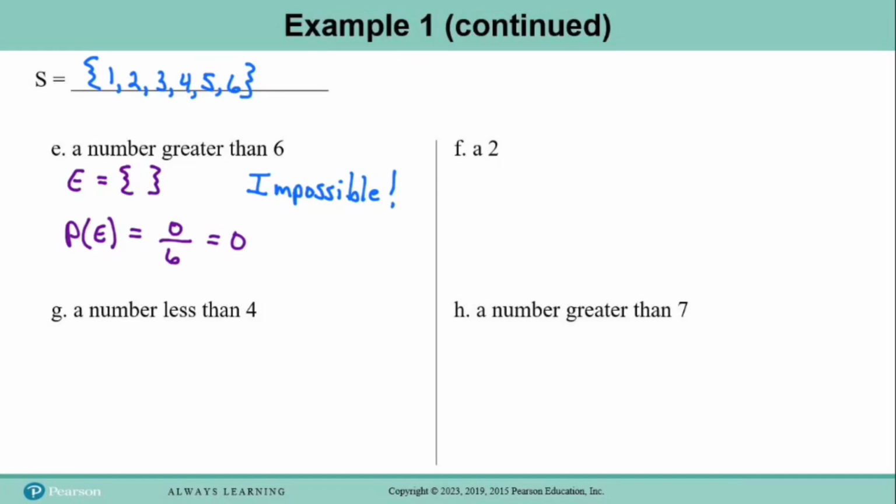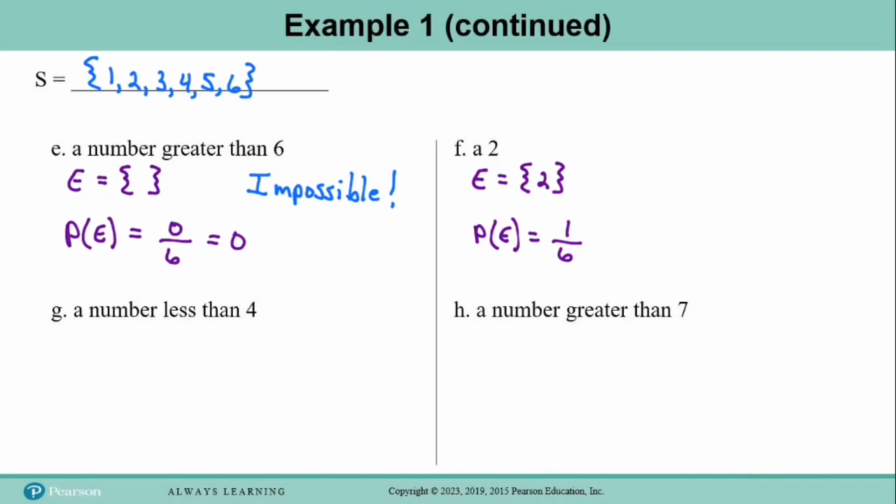Okay, so in part F, we are asked to find the probability of rolling a 2. So set E will contain only one element, and that is the 2. So the probability of rolling a 2 is going to be the number of elements in set E, which is 1, divided by the number of outcomes in the sample space, which is 6. So the probability of rolling a 2 is 1/6.